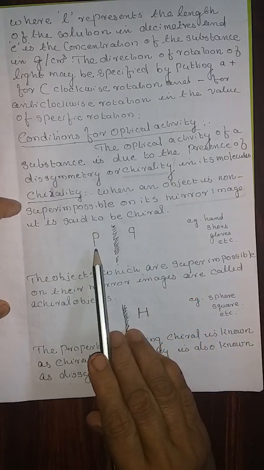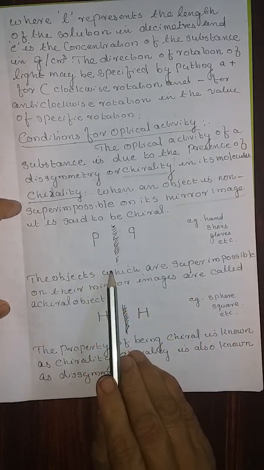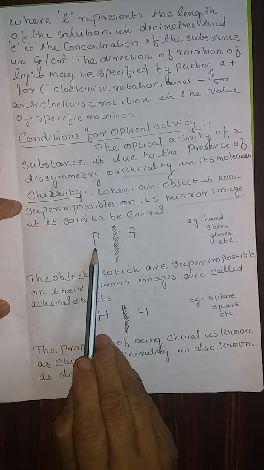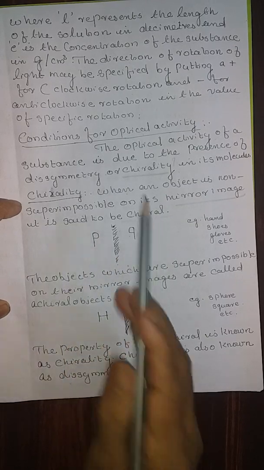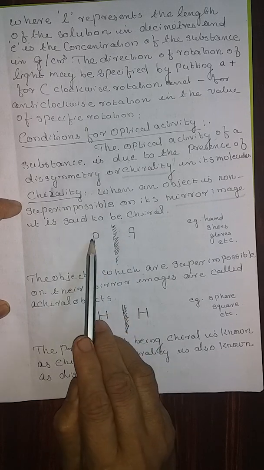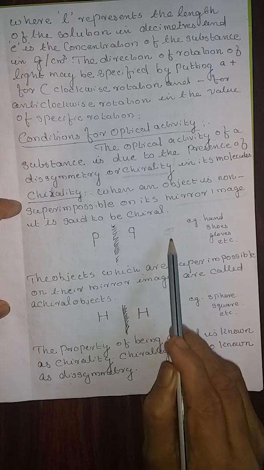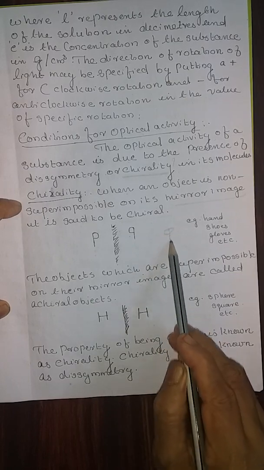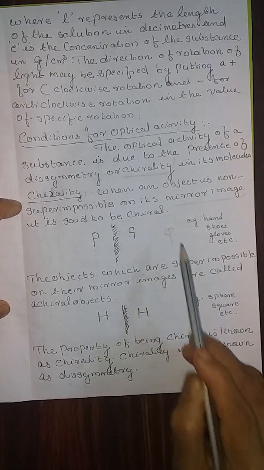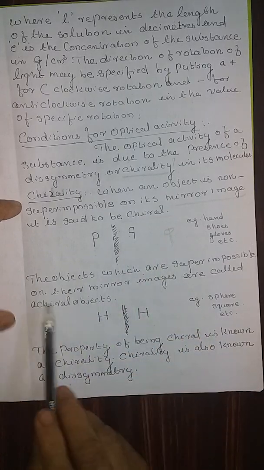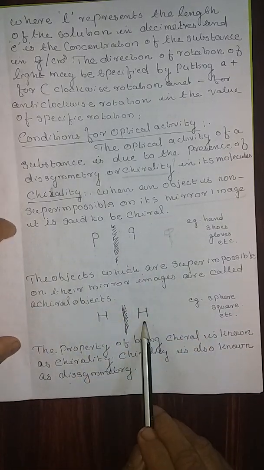Look at this letter P. In front of a mirror, if you show the letter P, the image is just opposite the way. If it is kept on P, it cannot be superimposed. This will be like this. Therefore, it is called non-superimposable.